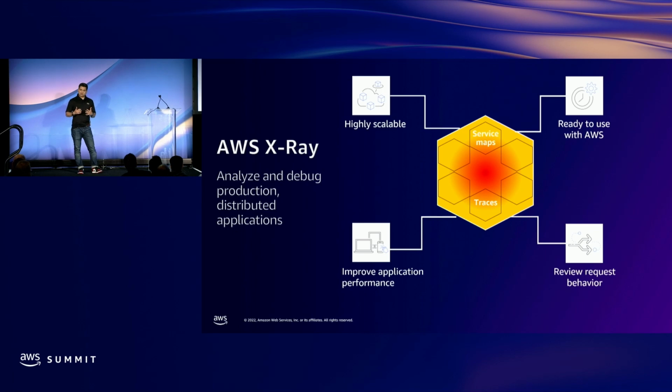Also, when we talk about performance, of course, there are metrics and logs. Tracing goes one level deeper and helps you understand the performance of your code. Is the particular line that you wrote performing as well as you thought? Maybe you are doing a database call. Is the database call taking too long? AWS X-Ray helps you uncover all those.